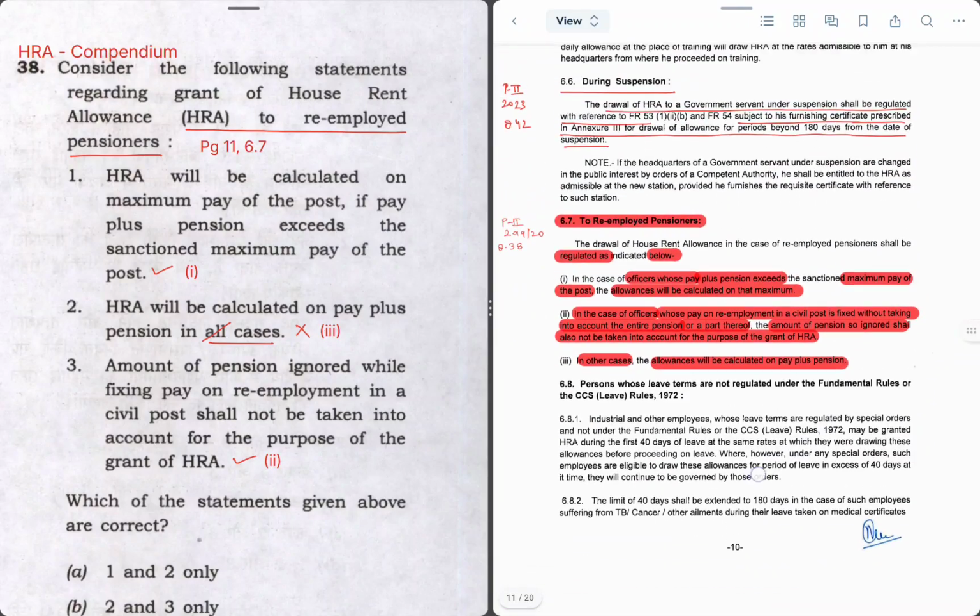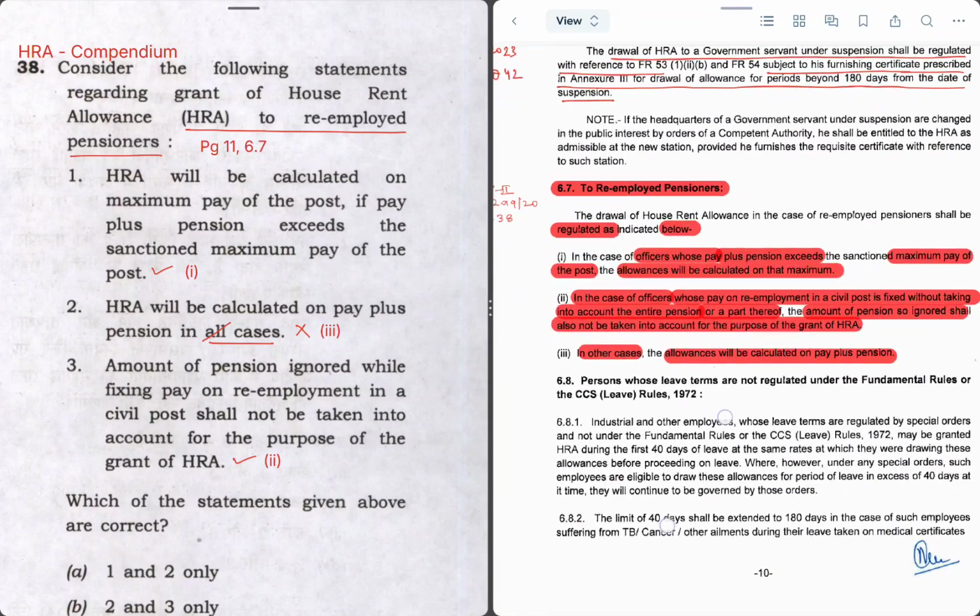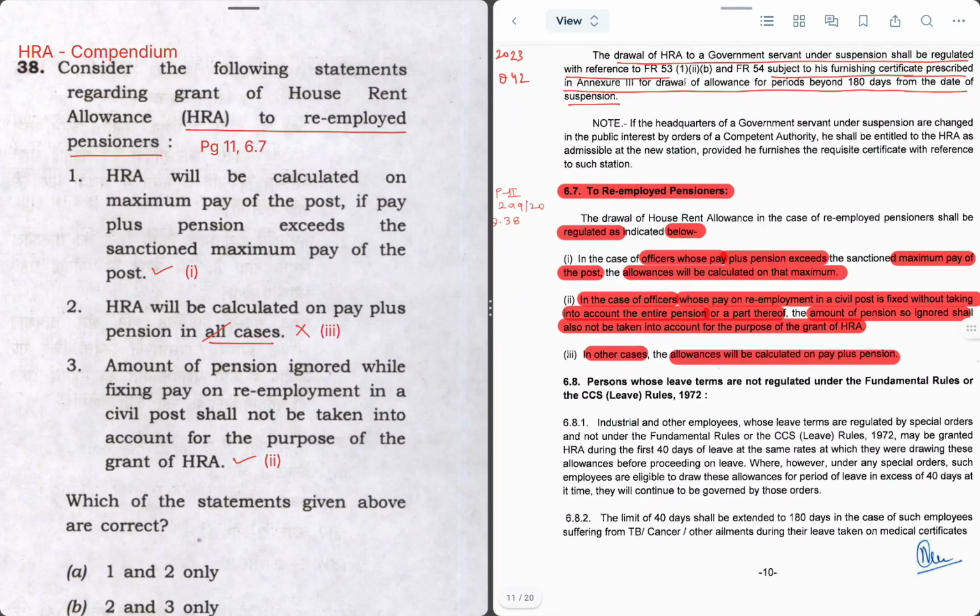So as per page 11 in para 6.7, HRA to re-employed pensioners have been defined. Statement 1 says HRA will be calculated on maximum pay of the post if pay plus pension exceeds the sanctioned maximum pay of the post. Yes, so this is very true. As per para 1, it will be calculated on maximum pay of the post.